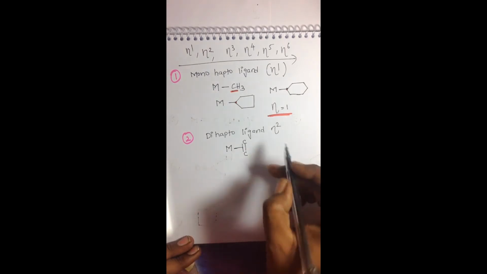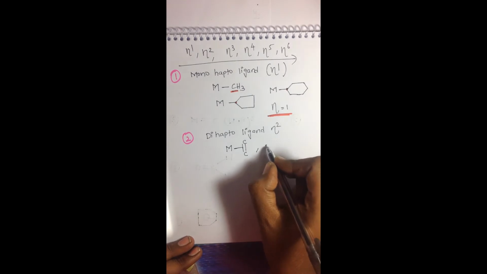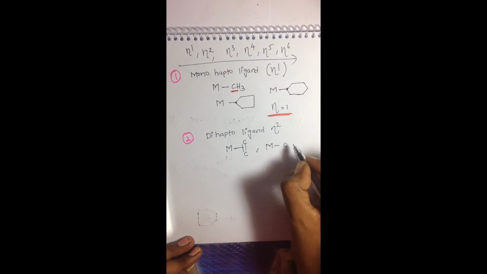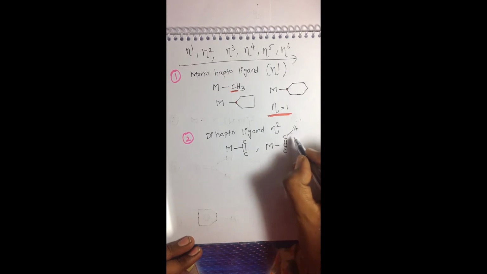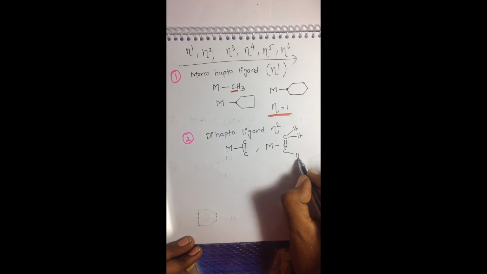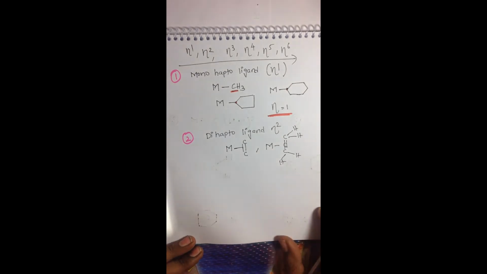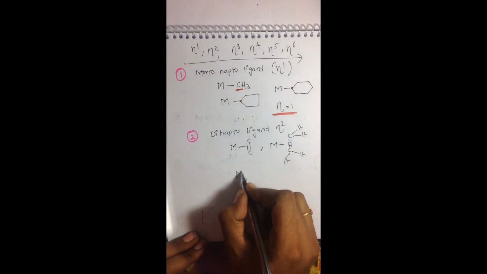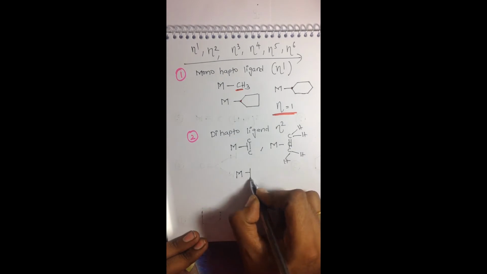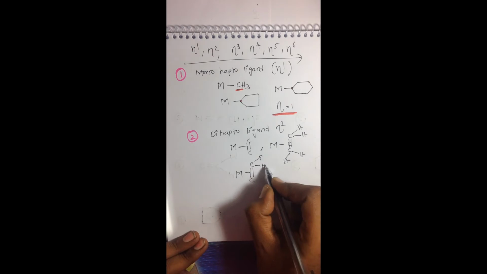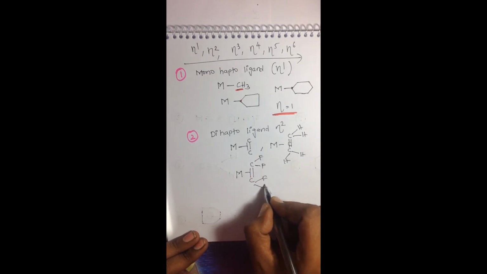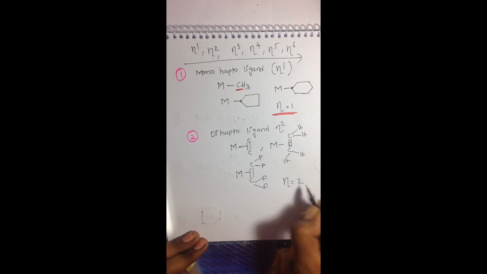In the same way, the metal is attached to 2 carbon atoms in the other cases, and the eta value is equal to 2.